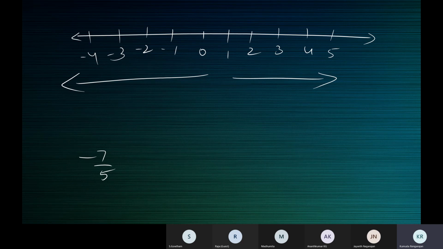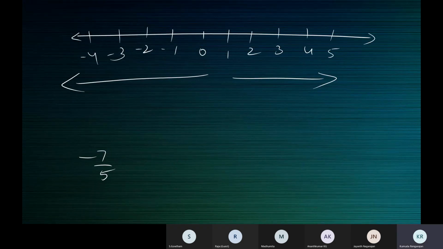Can you see minus 7 by 5 there? No, ma'am. You can see 0, then 1, 2, 3, 4, 5, 6, 7, 8, 9, 10. Then you can see minus 1, minus 2, minus 3, minus 4, minus 5. Where will you get minus 7 by 5? Minus 7 by 5 is there on the number line, but it's not an integer. Because what is a collection of integers? Natural numbers, their negatives, and 0. That's all.